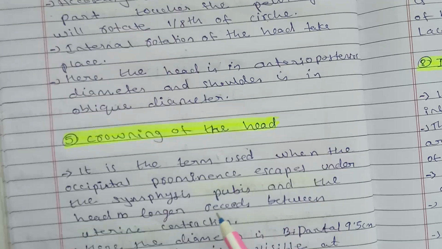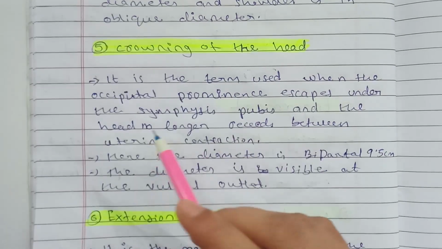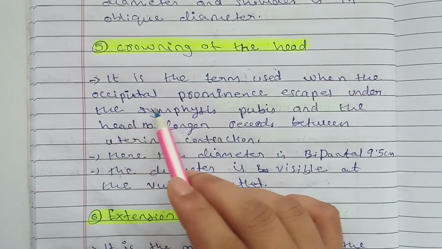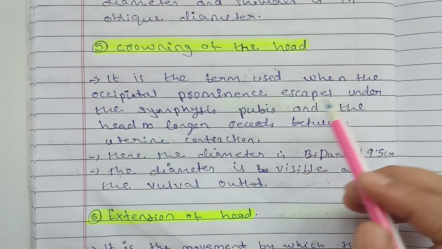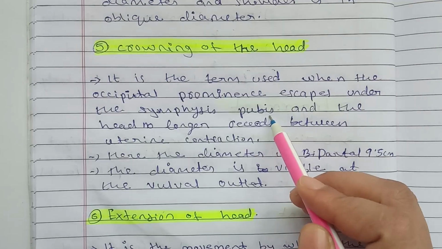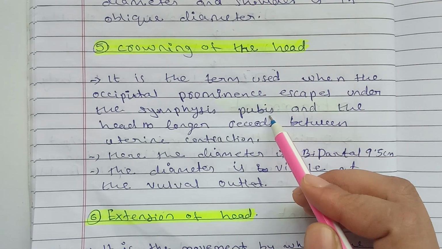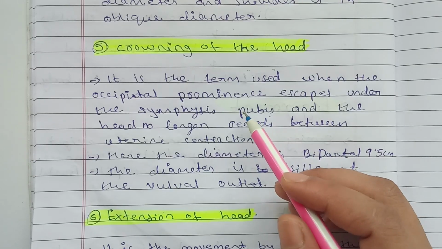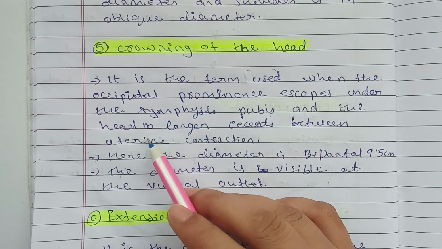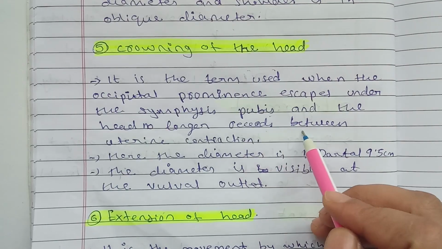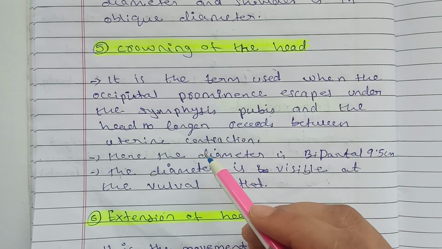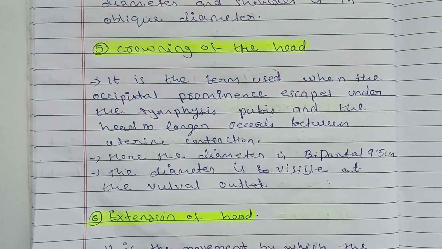Then crowning. It is the term used when the occipital prominence escapes under the symphysis pubis. So crowning means the baby's head is passing through the symphysis pubis, and the head no longer recedes between the uterine contractions.